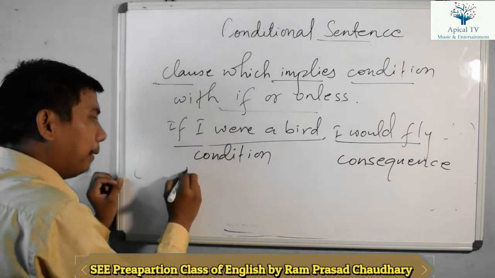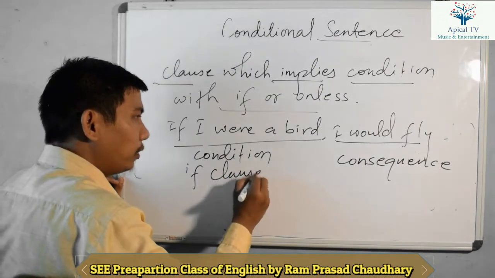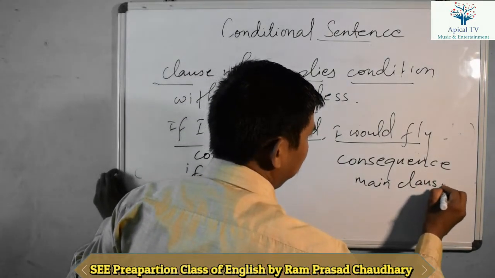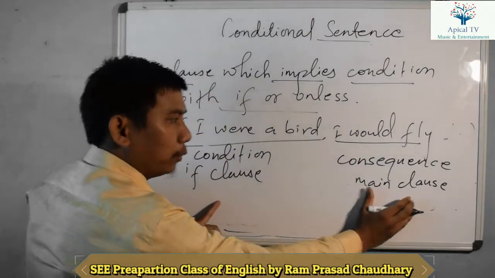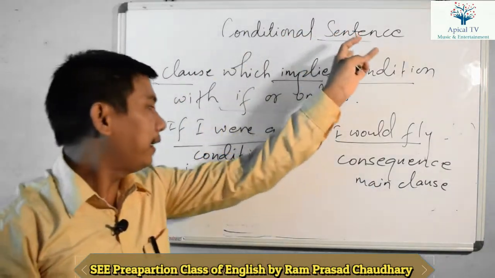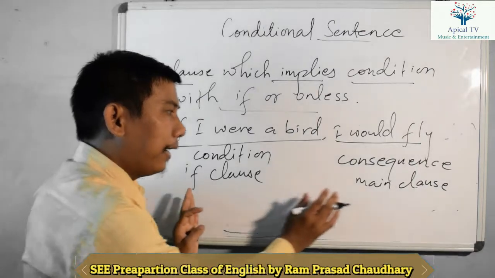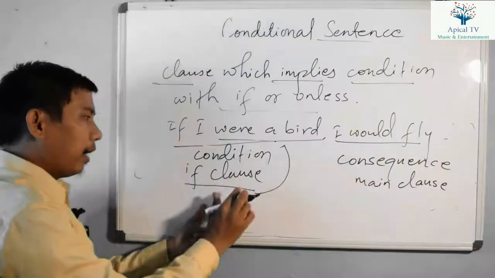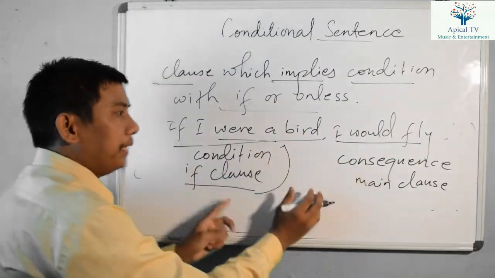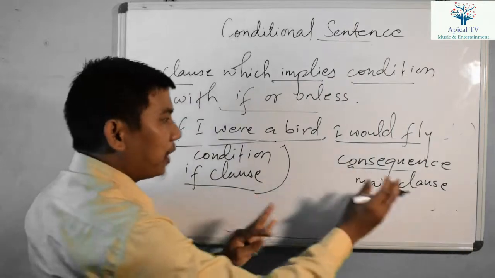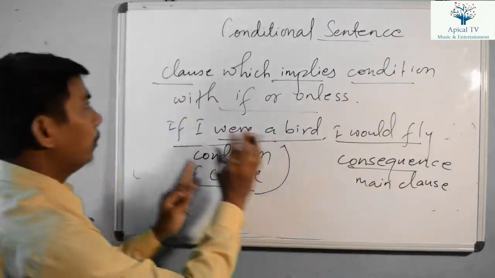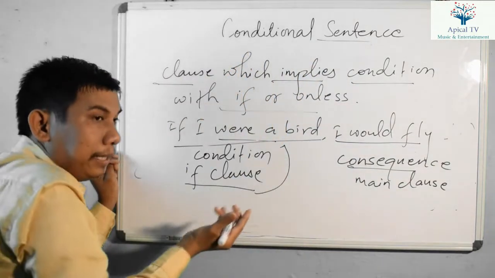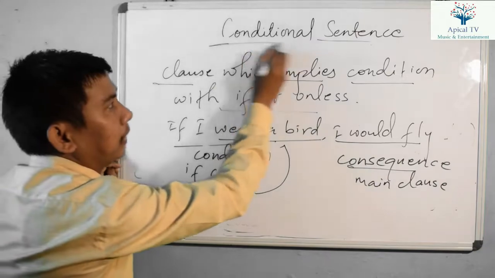The condition part is the if clause, and the consequence part is called the main clause. A conditional sentence has two parts: the if clause and the main clause. The main clause is also called the principal clause. According to the condition there is a result, and that result part is the main clause. So by putting the condition first and then giving the result, it is called a conditional sentence.